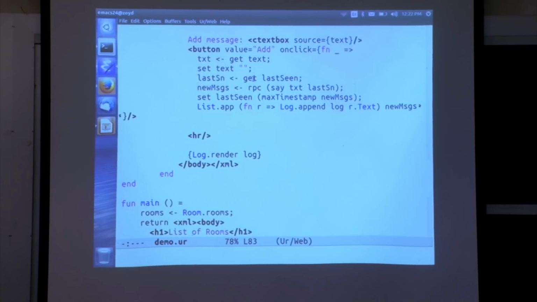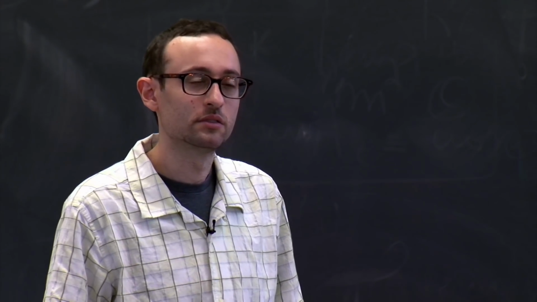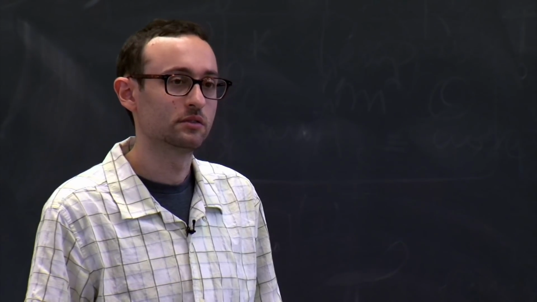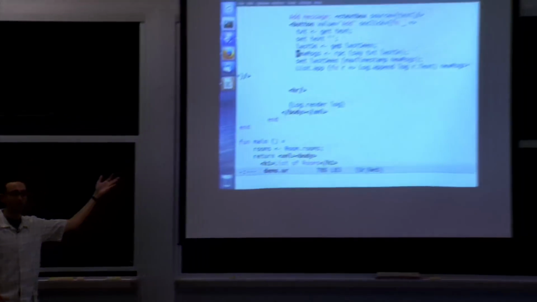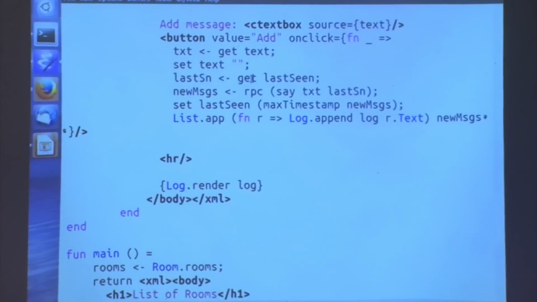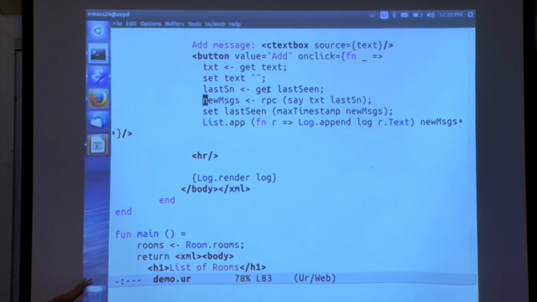Does it check whether the client is allowed to call the server? The client is allowed to call anything in scope, so you just have to use scope the way you would usually use it to hide private fields and so forth inside of an abstraction. Because there's a call here, the functions we're allowed to call are the ones whose names are in scope. This name happens to not be in scope here, so we couldn't call it directly here. But because it's in scope up there, we're allowed to call it.